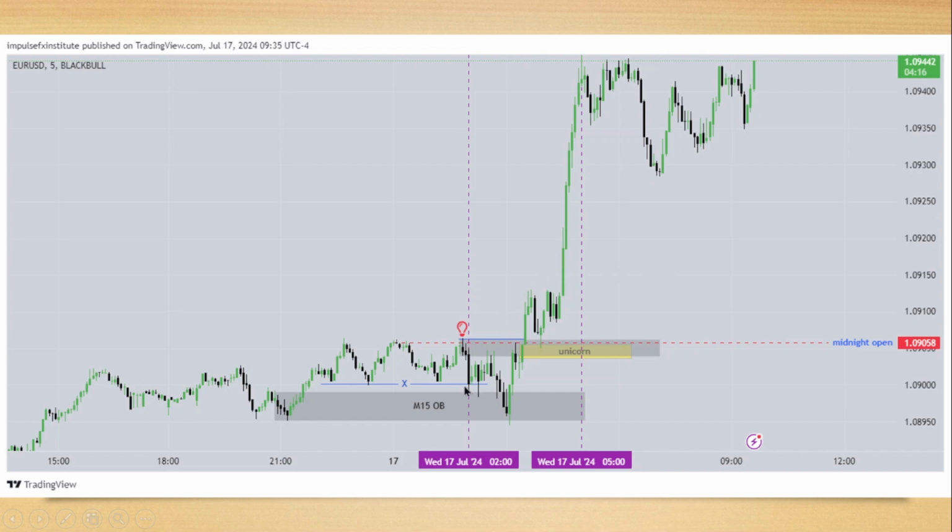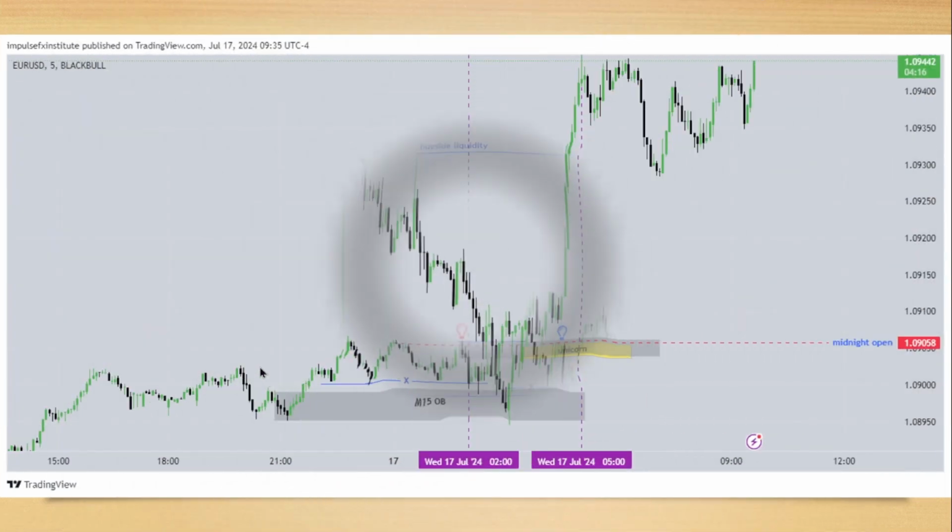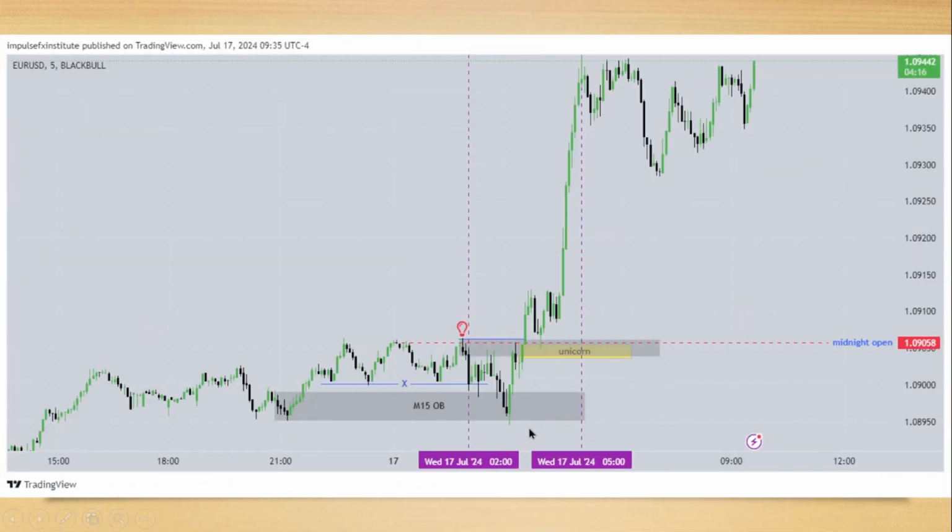Hi, what time is it doing this? 2 a.m. to 5 a.m. New York local time. What is that, guys? 2 a.m. to 5 a.m. What is it, guys? London open Q zone. We said that we want our entries to be done where? Inside our Q zone.